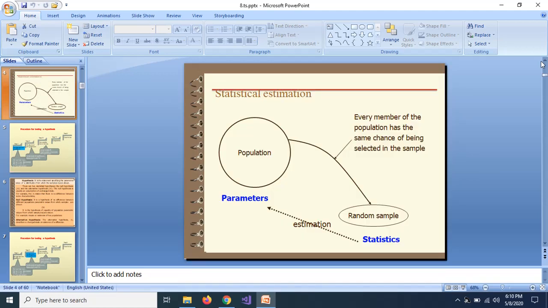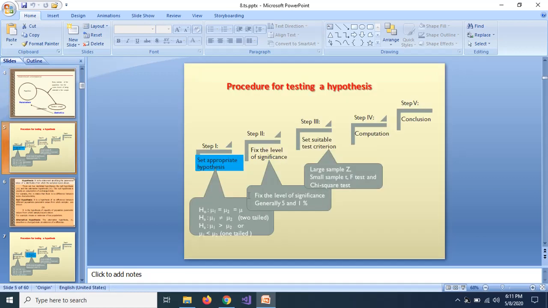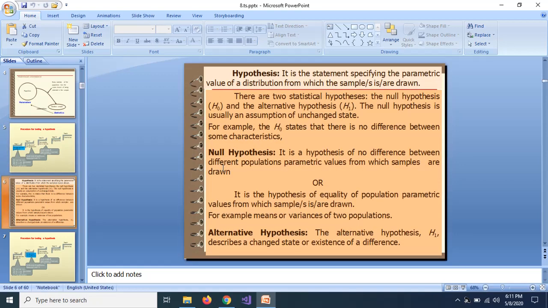Now this statistical estimation, if we look at it through a diagram, you can see that this is a population from which we draw a random sample and from that we work out an estimate. So that will represent our population parameter. There are several steps which we have to follow for testing our hypothesis. The first step is setting up the appropriate hypothesis. Now let us see what we mean by hypothesis. Hypothesis is the statement specifying the parametric value of a distribution from which the sample is drawn.